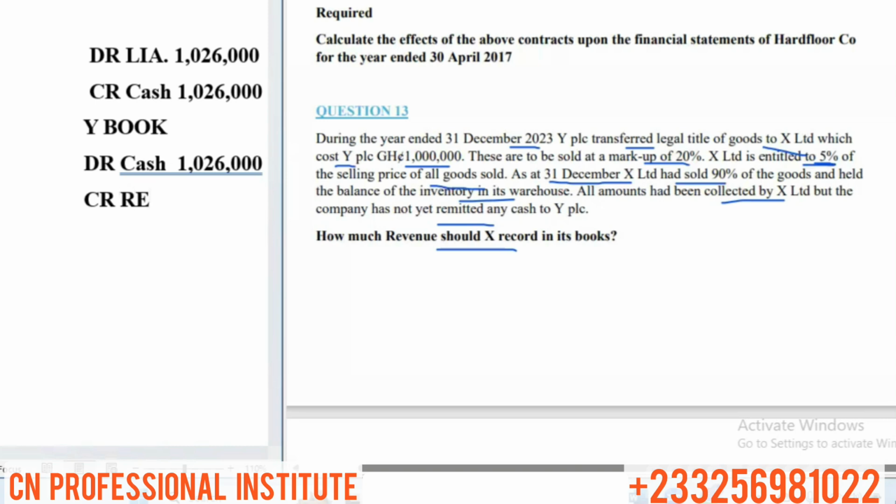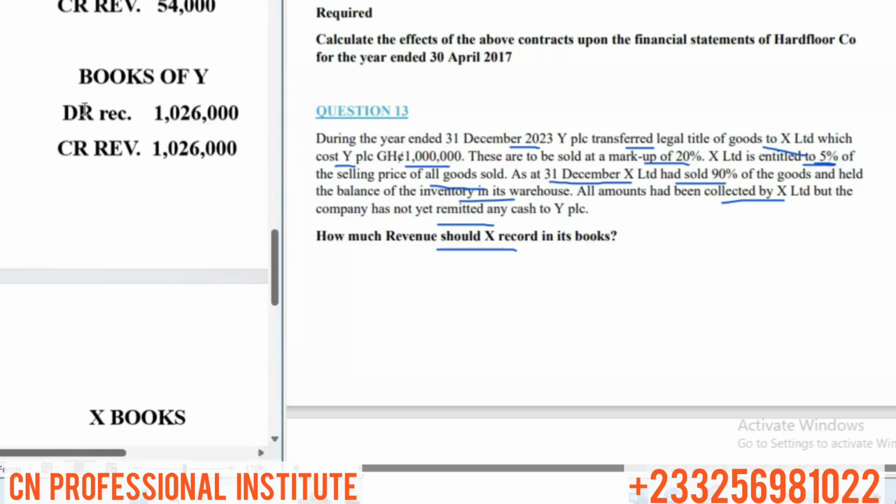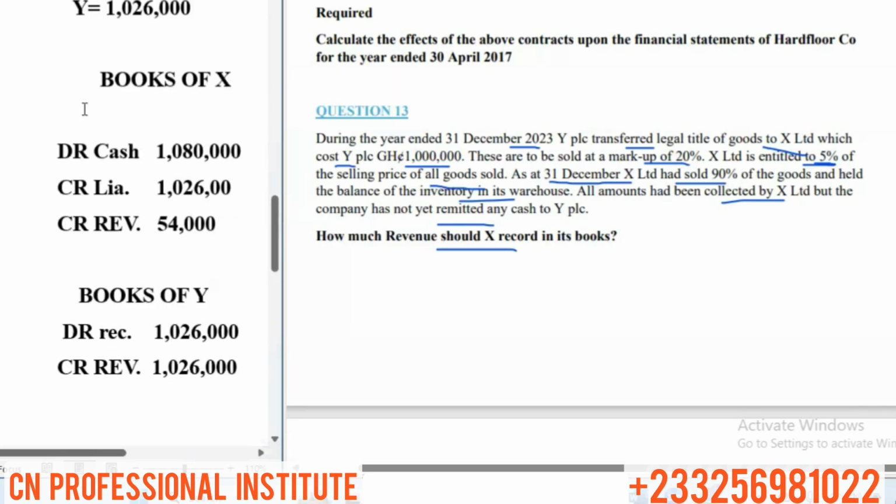He has set up a receivable, so he has to cancel it by crediting it. So this is how the entry will look if X remits Y.